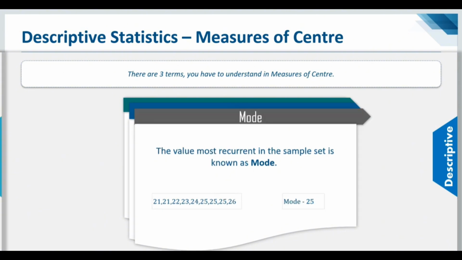Now moving on to the next term, that is the mode. Mode is nothing but the value most recurrent in the sample set. If you consider the example on the screen, out of all the numbers that you see on the left hand side, you would see that 25 occurs the maximum number of times, right? So 25 would be the mode for this particular sample set. As and when the sample set changes, the mean, median, and mode values also change. So those were the measures of center, guys.